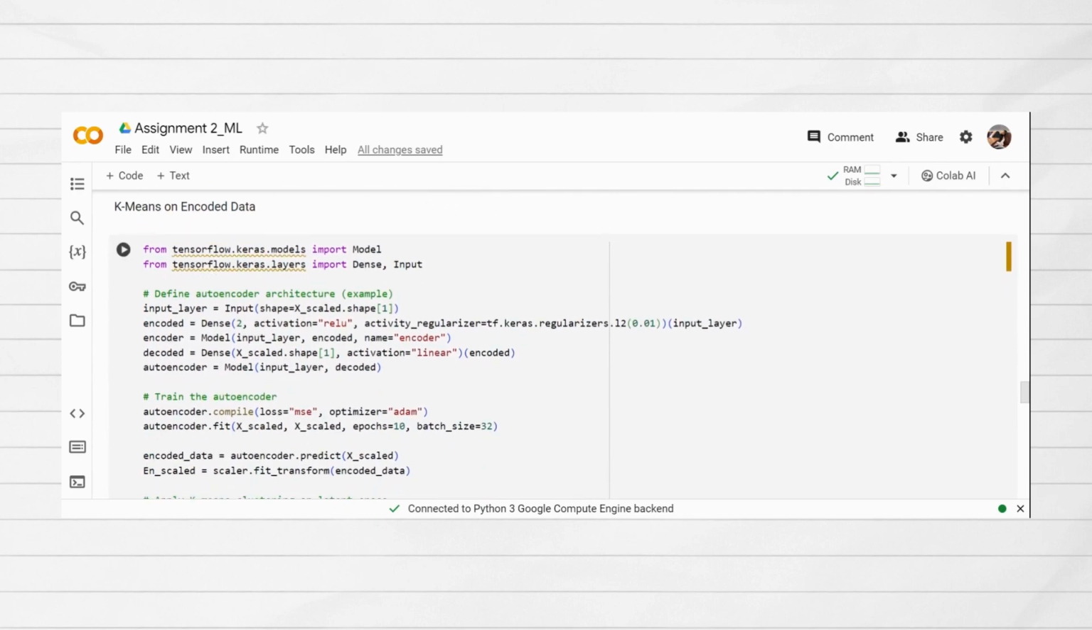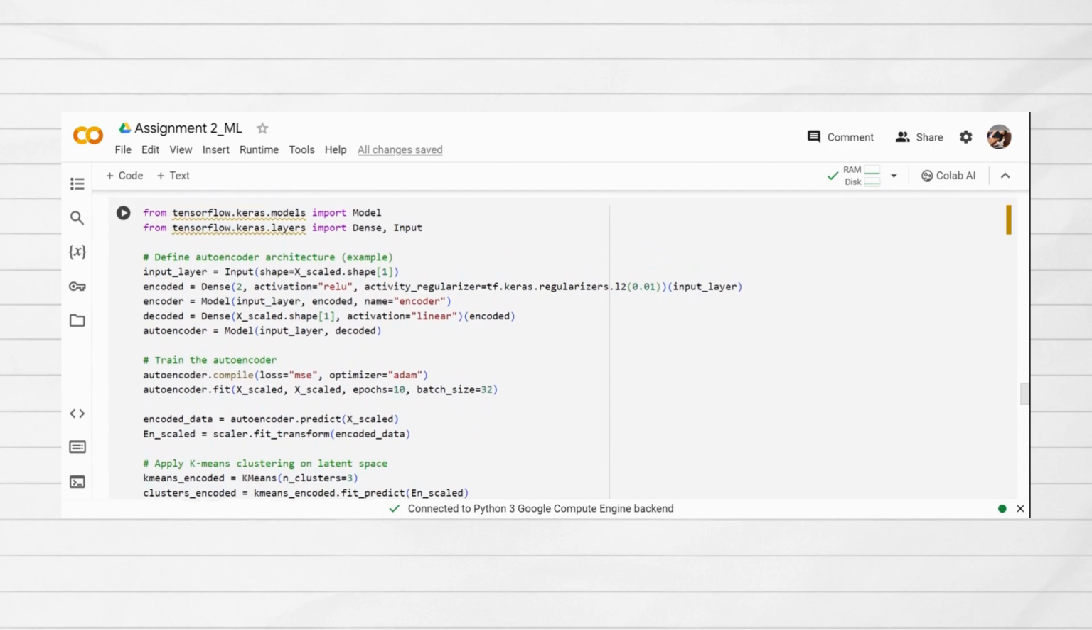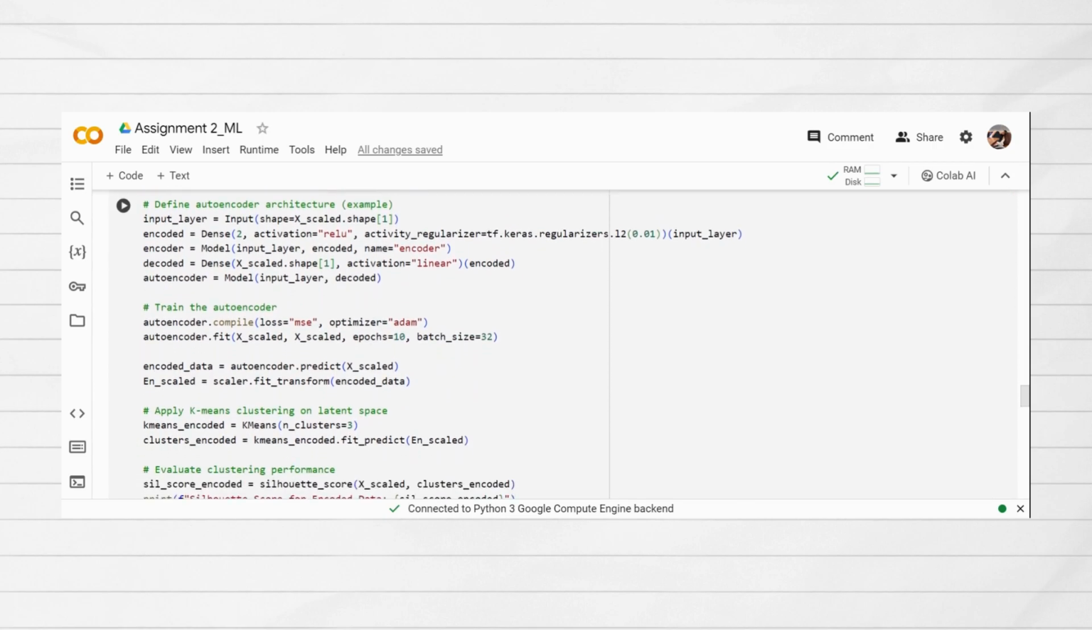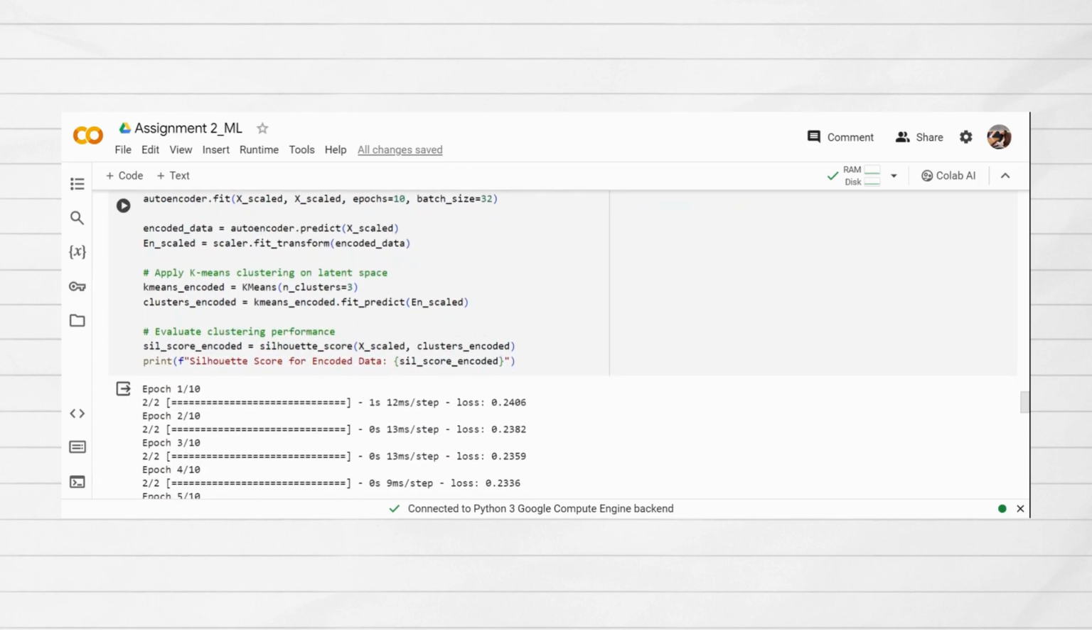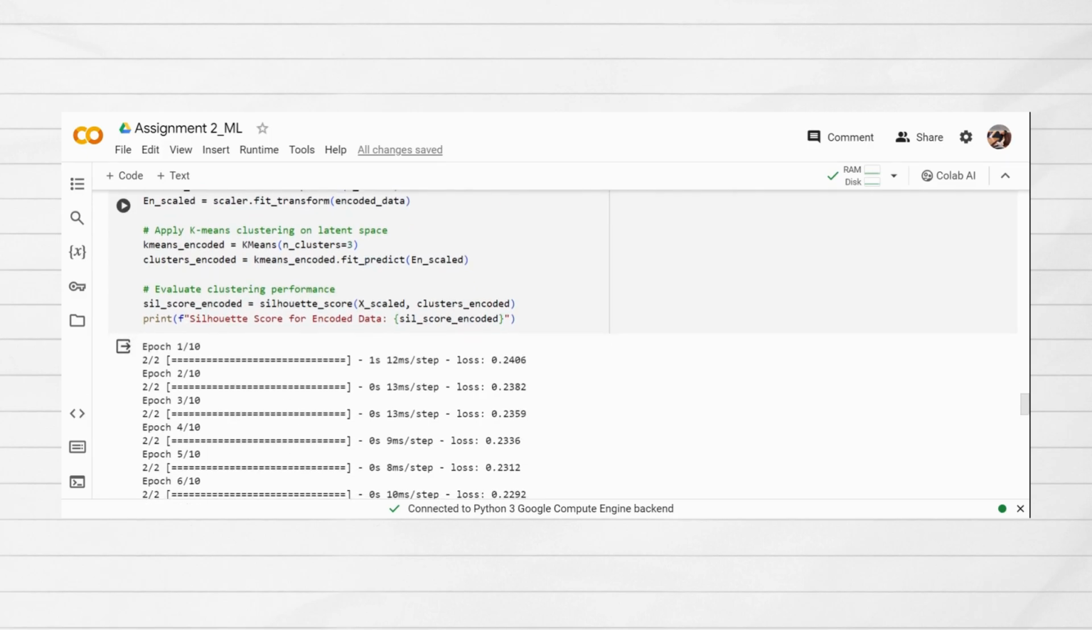Next is my part, which is k-means on encoded data, where we apply autoencoder. So the autoencoder consists of an input layer, an encoded layer with a ReLU activation function, and a decoded layer with a linear activation function. The autoencoder is used to reduce the dimensionality of the input data to a two-dimensional latent space. Here we train the autoencoder, then we normalize the encoded data, then we apply k-means on the encoded data, where the n cluster is 3.